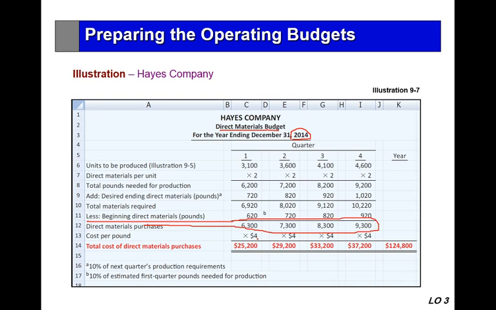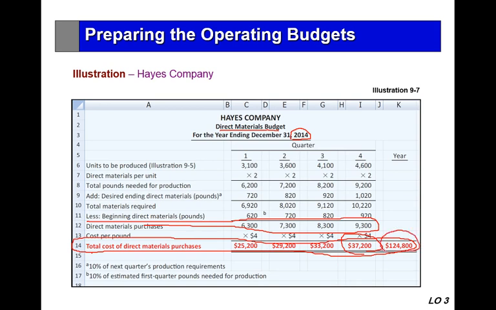Multiply by the price per pound of the direct material, and this is what we have to focus on in this video: the expected total cost of direct material to be purchased in the next period. $25,200 in the first quarter, $29,200 in the second quarter, $33,200 in the third quarter, and $37,200 in the fourth quarter.